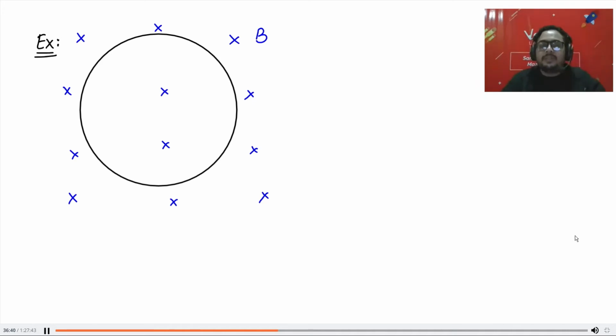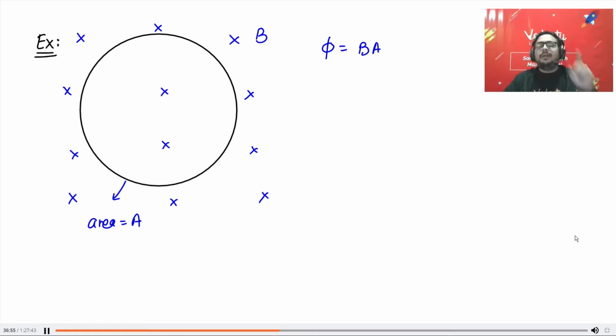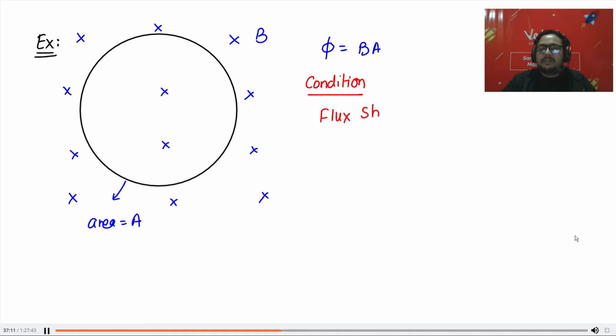Okay. So can you see the loop? And you can see the magnetic field, it is directly inside. So we know the flux will be B into A if A is the area of the loop. Now what is the condition for current to be there? Flux should change. First we will write the condition for current, which was given by Faraday. Condition is flux should change.